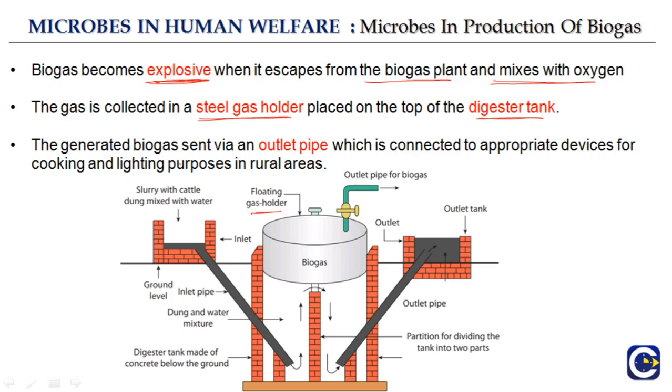The generated biogas is sent via an outlet pipe which is connected to appropriate devices for cooking and lighting purposes in rural areas. You see there is this outlet pipe for biogas. So the biogas that is collected here is also protected from coming in contact with oxygen, and from here it goes and is used for cooking and lighting purposes, especially in the rural areas.